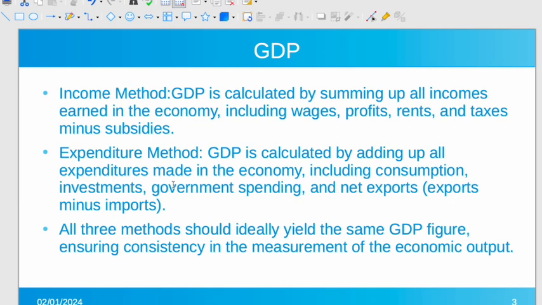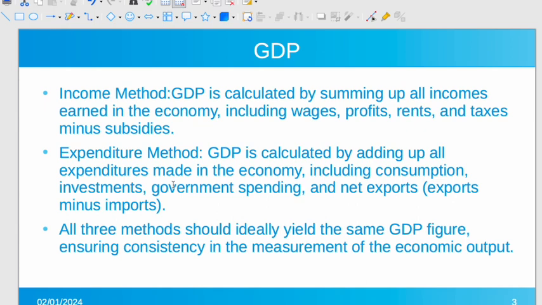Third is the expenditure method. In the expenditure method, GDP is calculated by adding up all expenditures made in the economy, including consumption, investment, government spending, and net exports. That means an individual will spend in terms of consumption, or she can invest as well. A company can invest, the government can invest, and the government can spend on different schemes, programs, subsidies. There are so many expenditures of the government.